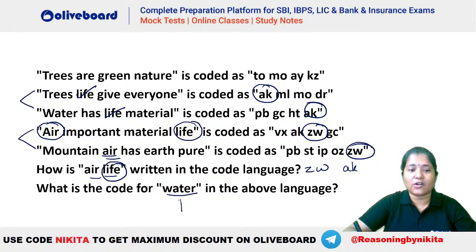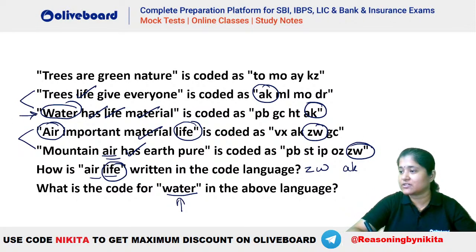Now what about water here? You can see water is there in the third one. And is it anywhere else? No. Water is an exclusive word, it has not been used anywhere else. Has is here, life is already found, and material is here. That means the code for water also won't be used anywhere else.